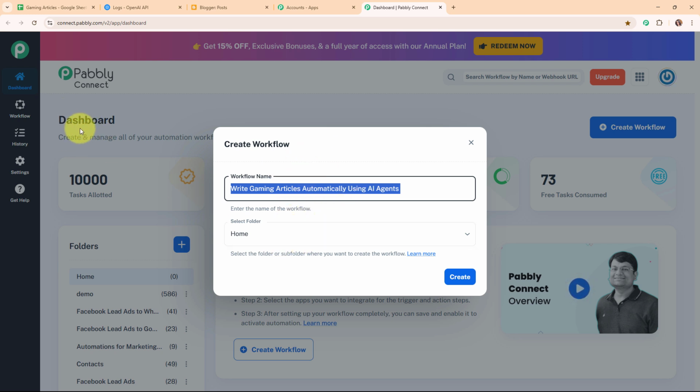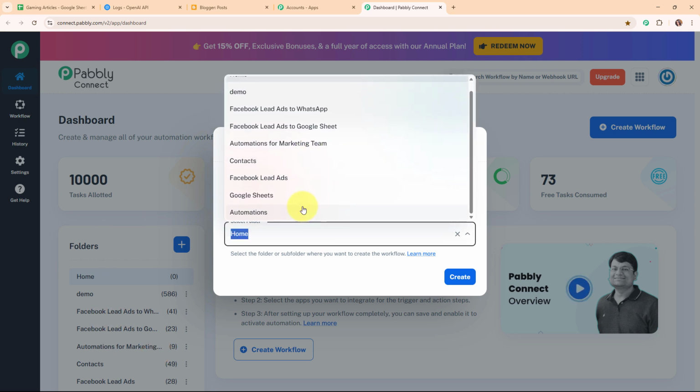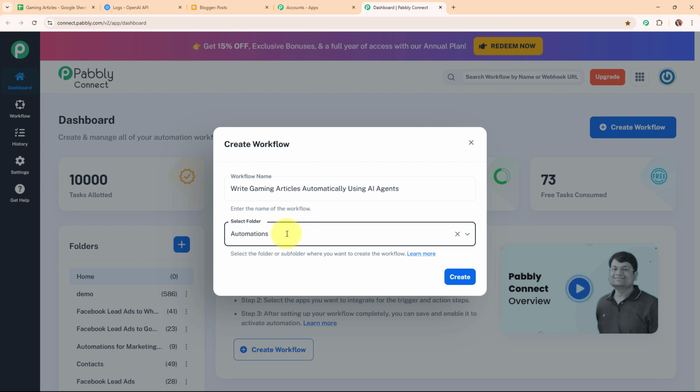So in the left side corner of this dashboard, you can see a folder section under which you can see the multiple folders that I've already created with different names to save my workflows accordingly. In this particular case, I'm going to select my folder as automations. You can select the folder as per your need, and also you can create multiple folders to save your workflows accordingly.